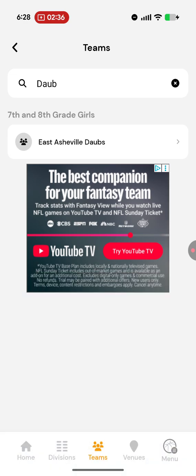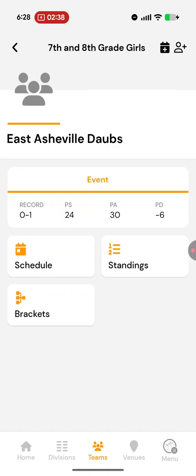You click on that. And when you click on that team, on the top right, you see a plus with a calendar icon and a plus with a person icon. The plus with the calendar is to subscribe to this calendar, whether it's your Android Google Calendar or your Apple Calendar. Both options are available. And the plus icon with the person is to follow it. So we're going to do both of those on this screen.